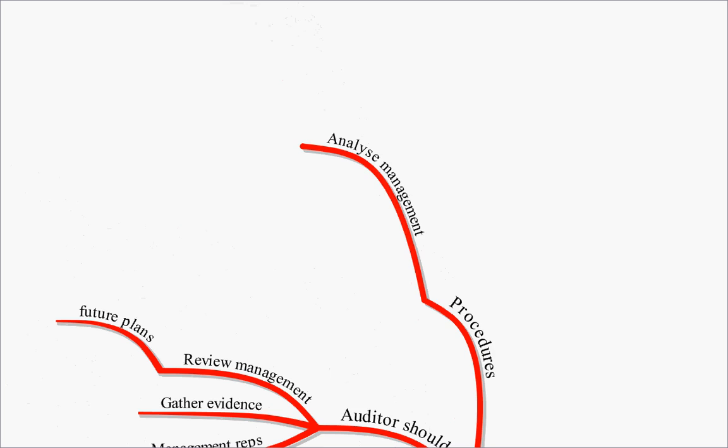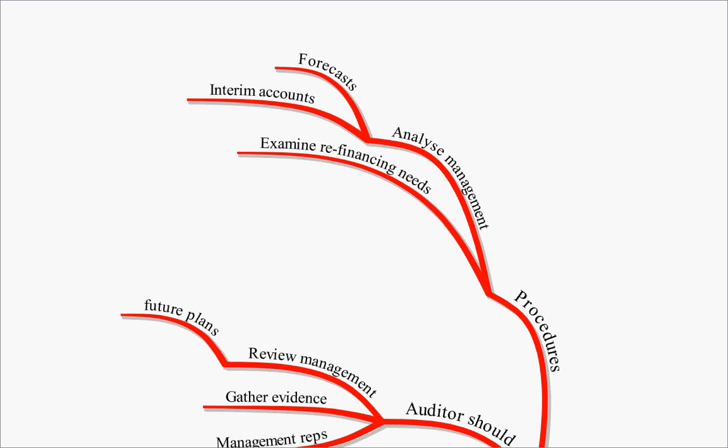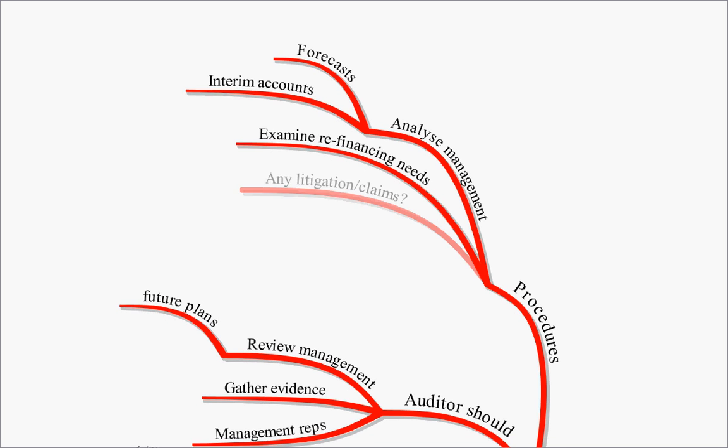First of all, analyse the management forecasts, interim accounts, management accounts, cash flow forecasts. Have a look at all of those post year end to see if the going concern assumption is appropriate. Does it look like this business can continue for the foreseeable future? So the forecasts, interim accounts, management accounts will give you some information on that. You can then examine the refinancing needs of the business. Are they going to need refinancing this year? If so, how are they going to do it? Have they got arrangements in place? Is that likely to happen? So examine their refinancing needs.